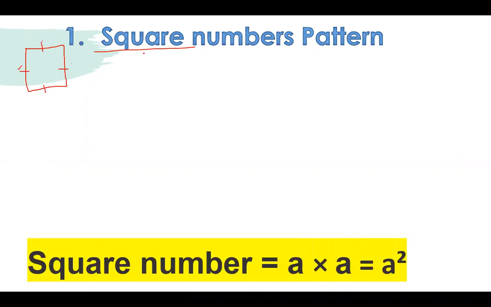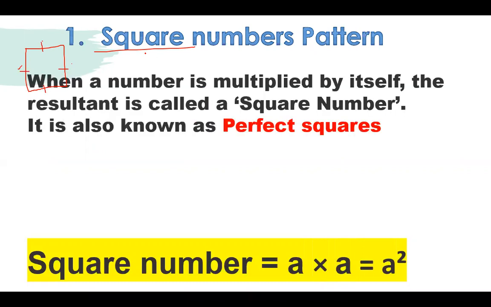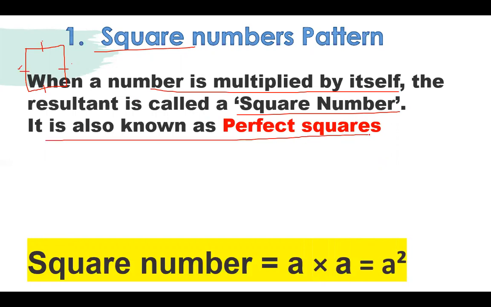When we talk about the square number pattern, what is this? It is that when a number is multiplied by the number itself, the result is called the square number. It is also known as a perfect square. When any number is multiplied by itself, it is called a square number, or we can say it is called a perfect square. So how do we represent it?